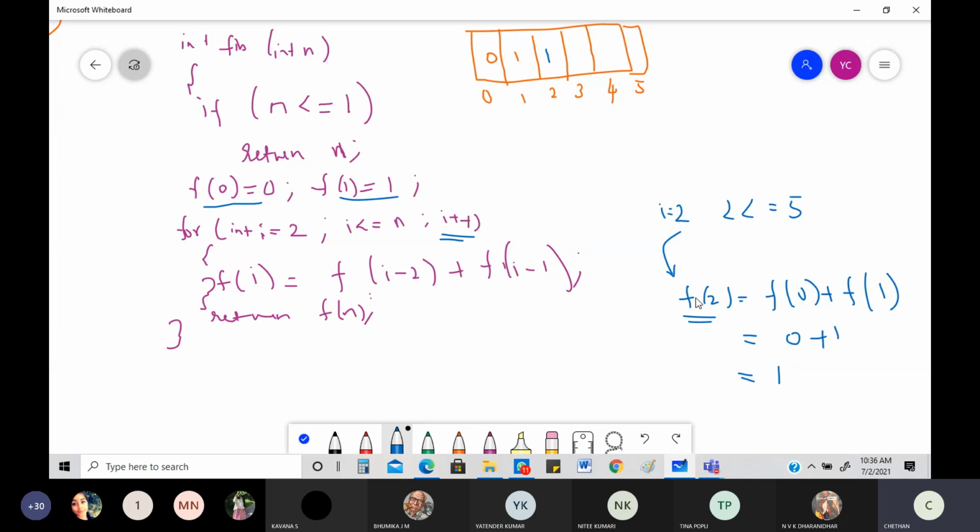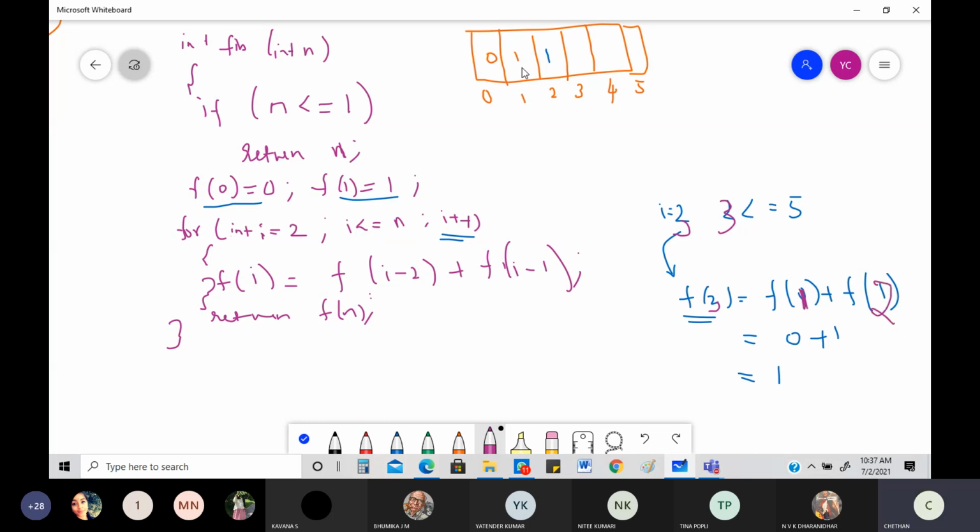Now put the value there. The same thing, now i value will be equal to 3. So what is going to happen? 3 less than or equal to 5, true. Come inside. f of 3 will be equal to f of i minus 2. Okay, so 3 minus 2, so this is f of 1, plus f of 3 minus 1, this is f of 2.